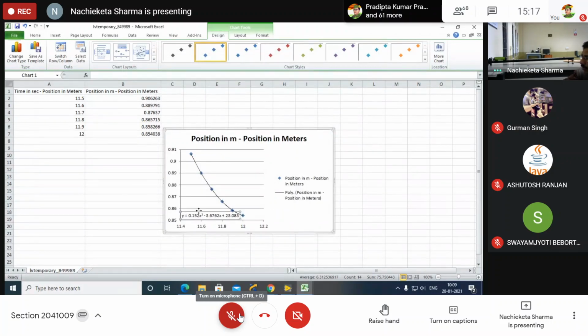Okay, you are getting correct here also. So now tell me, what is your acceleration? 0.304 meter per second square. Yes, okay. And take a screenshot of this one, of upward of third parabola.